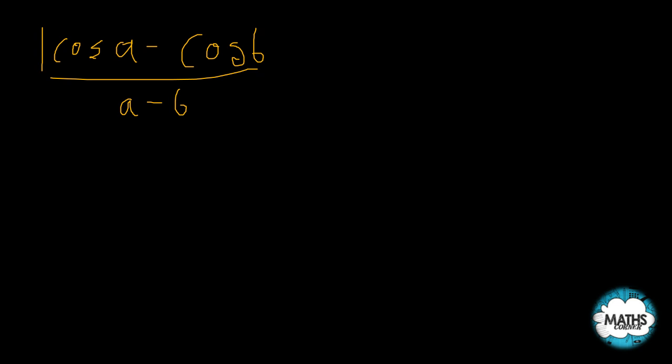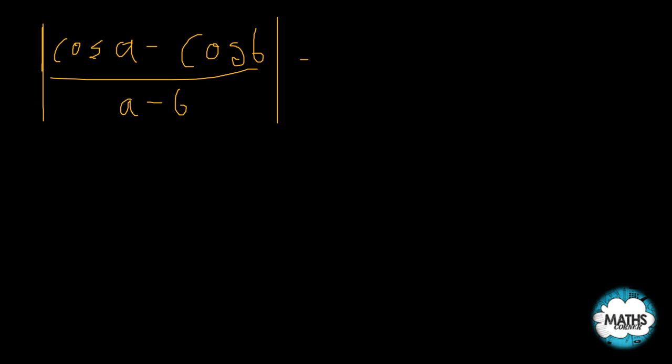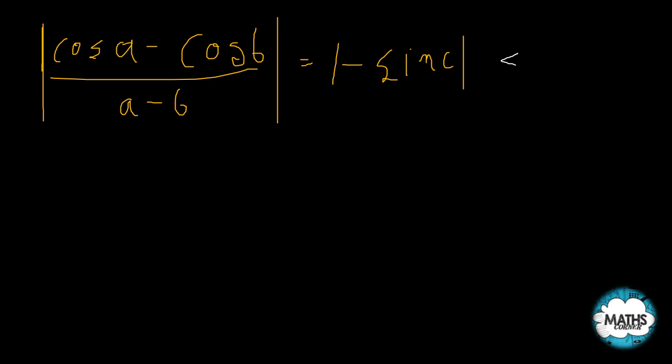Mod of this thing will be equal to mod of negative sin c. Now what is the range of mod of negative sin c? It must be less than or equal to 1, because sin of anything is less than or equal to 1. So from this I get that mod of cos a minus cos b upon a minus b must be less than or equal to 1.